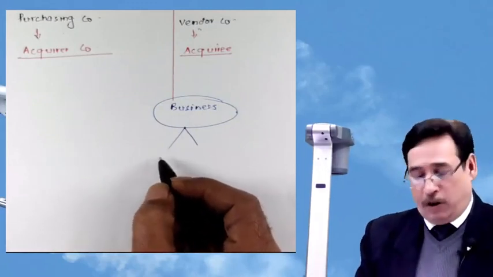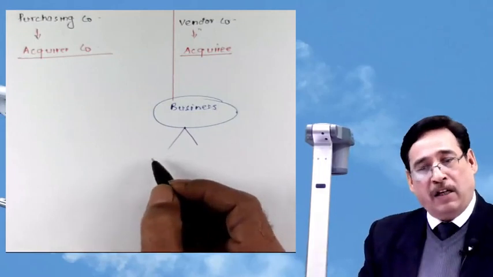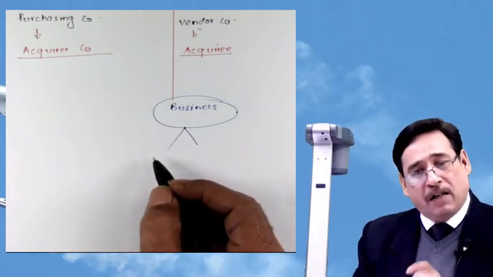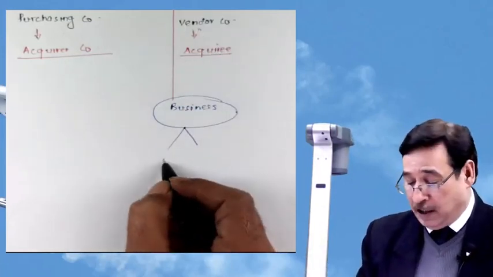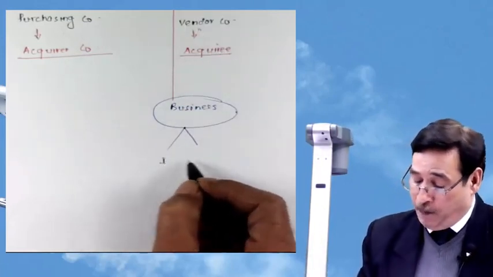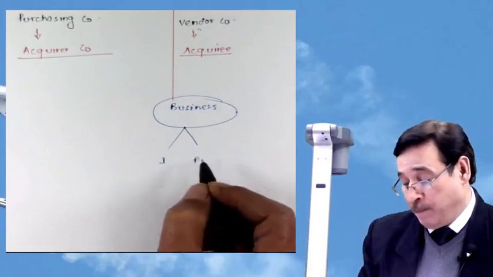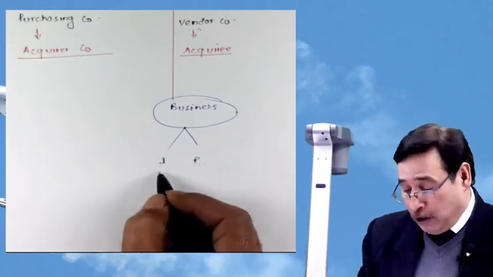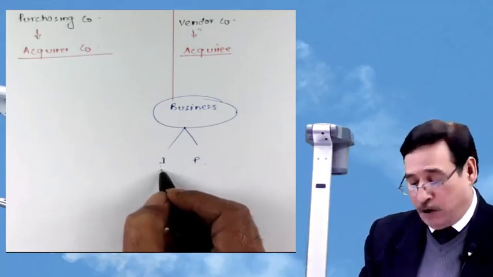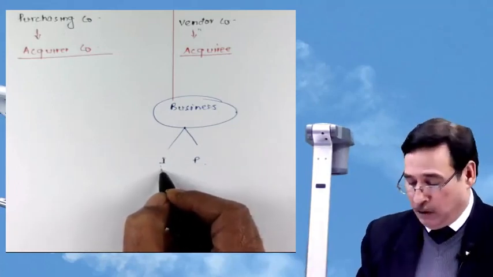We will see later on, Ind AS states that business basically means the entity must have some inputs and must have some processes. We will also discuss this later at great length, no doubt about that.